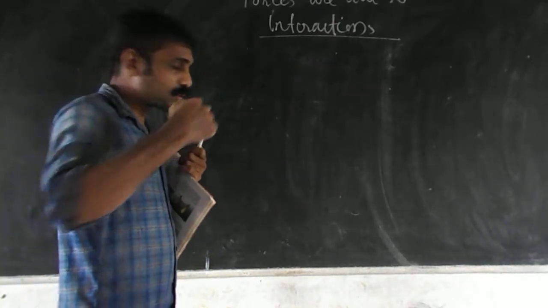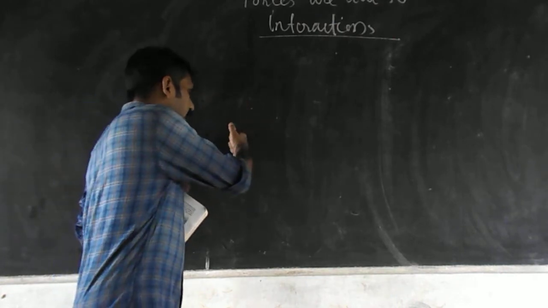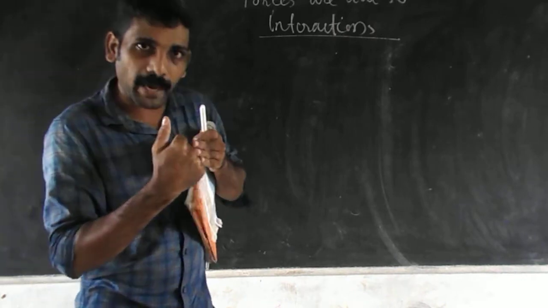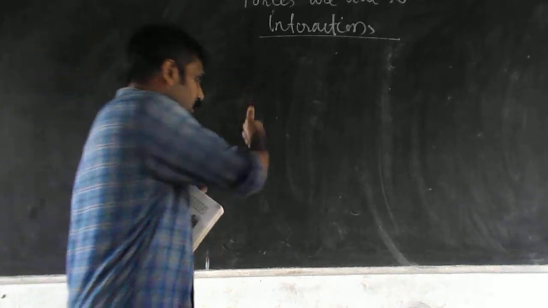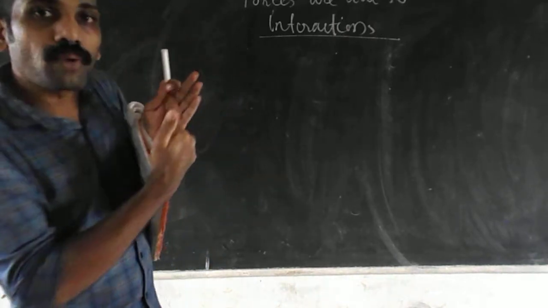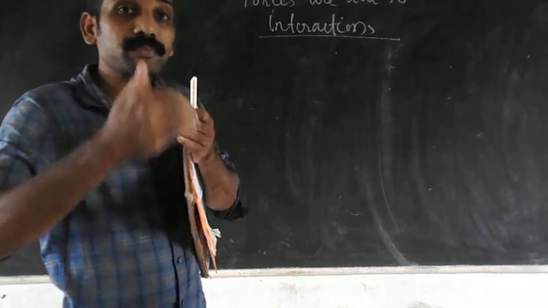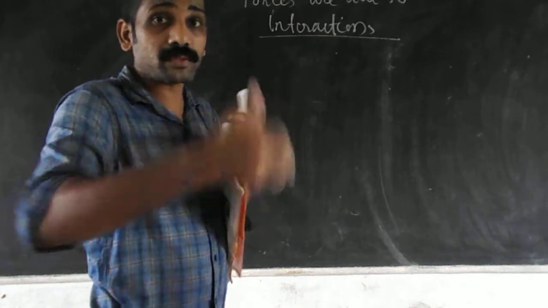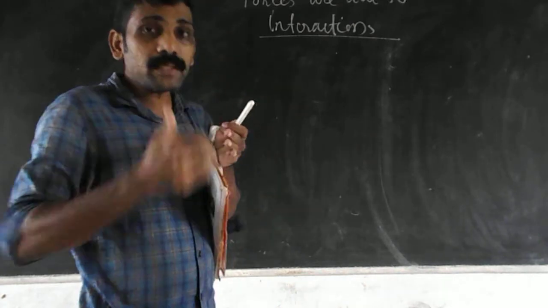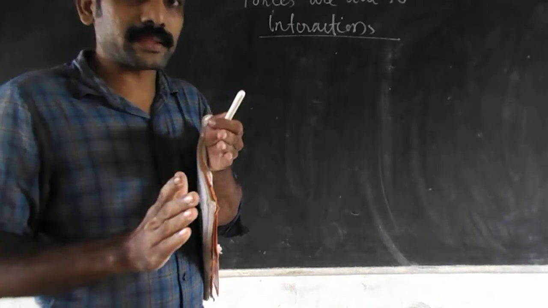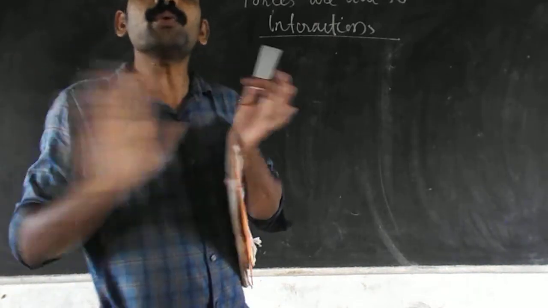When I give a force on the wall, what happens? I am giving a push on the wall, and the wall will also give a push on my hand. So I am giving a force on the wall, and the wall will also give a force on my hand. So here forces are given to each other. This giving of forces to each other is called what? Interactions. So all forces are due to interactions.